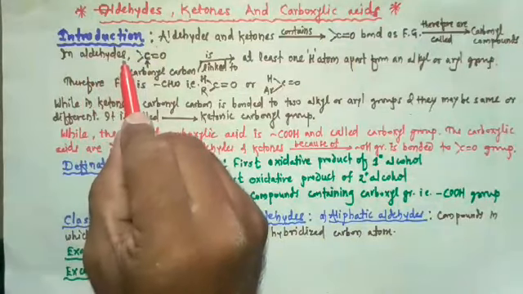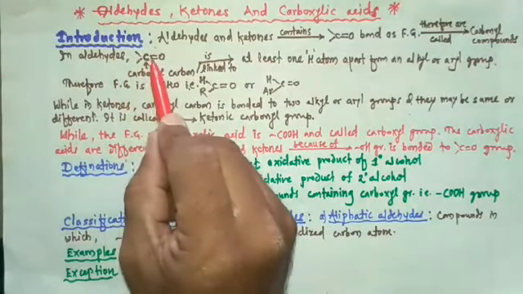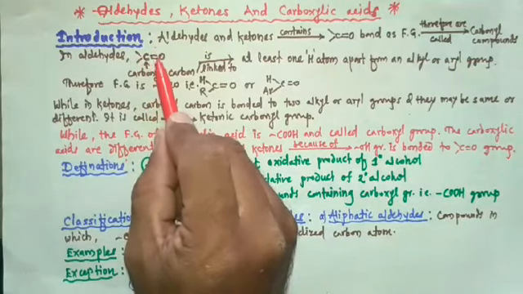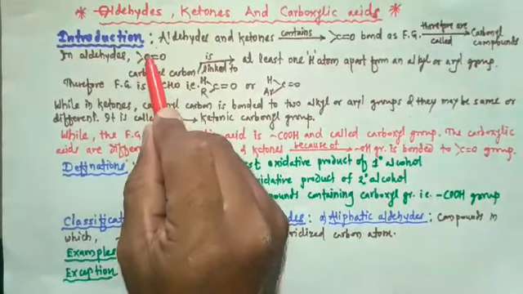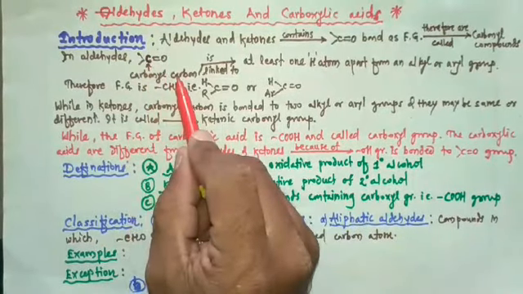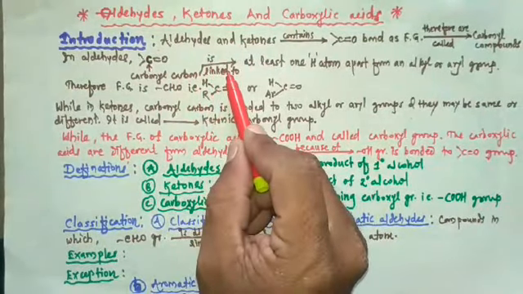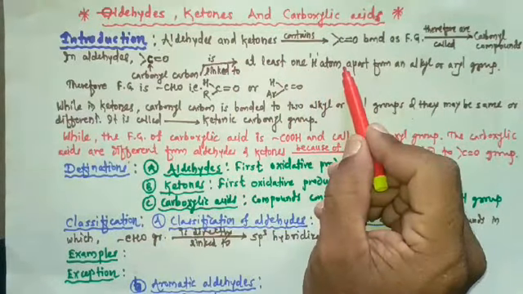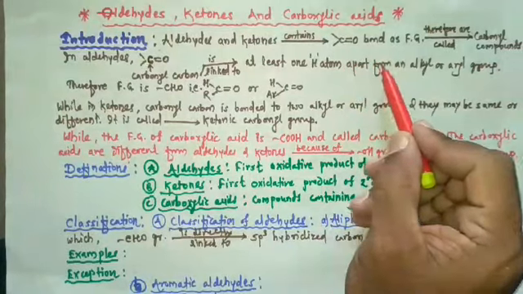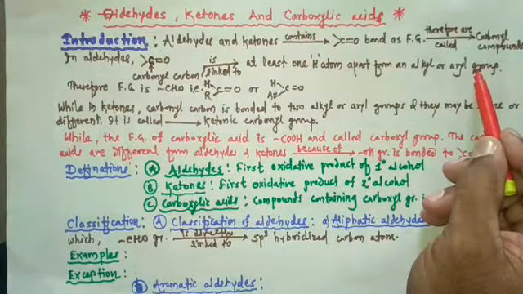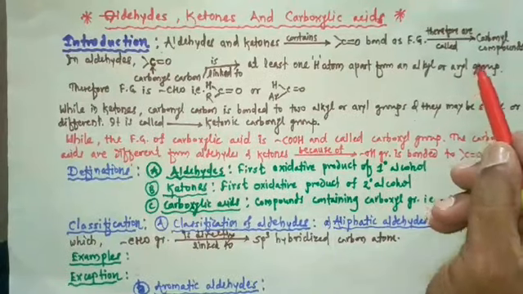So in aldehydes, the carbonyl group is present, and the carbonyl carbon is linked to at least one hydrogen atom apart from an alkyl or aryl group. Once again I am going to repeat it.